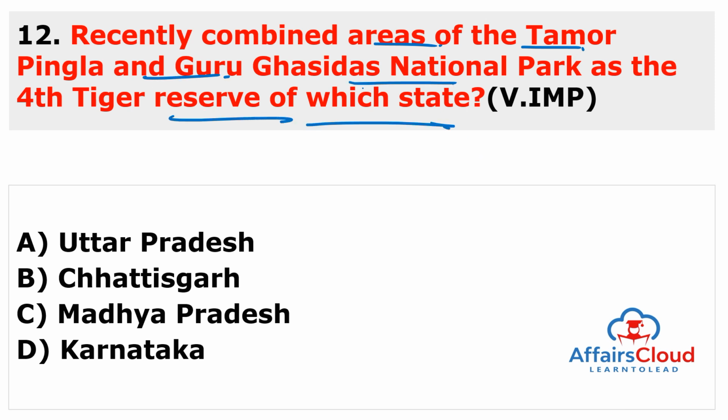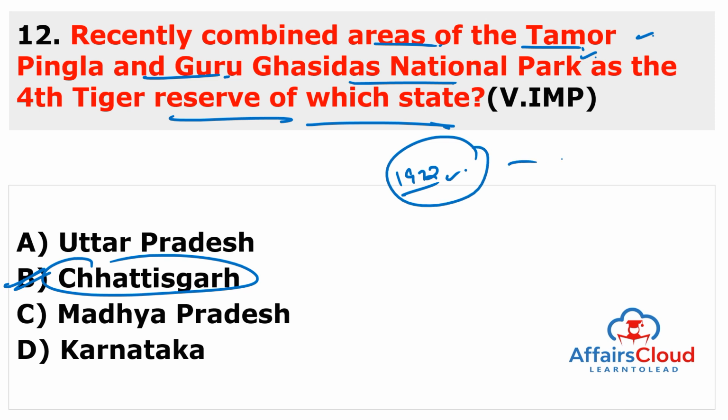of which state? If you know in which state Tamor Pingla and the Guru Ghasidas National Park lie, then you can answer very easily. The answer to this question is Chhattisgarh. B is the answer. The proposal was approved under the Wildlife Protection Act of 1972, which states that the state government shall, on the recommendation of the Tiger Conservation Authority, notify an area as a tiger reserve.